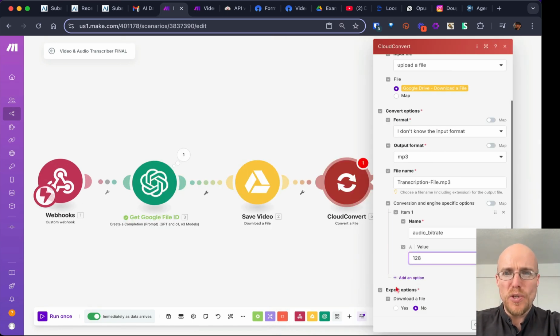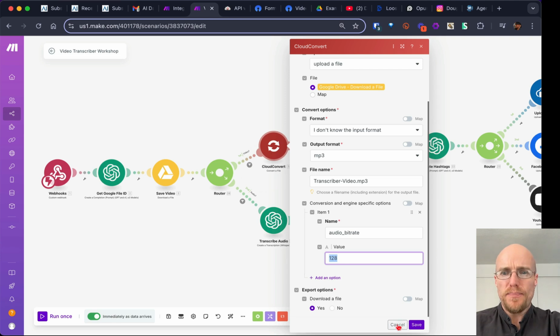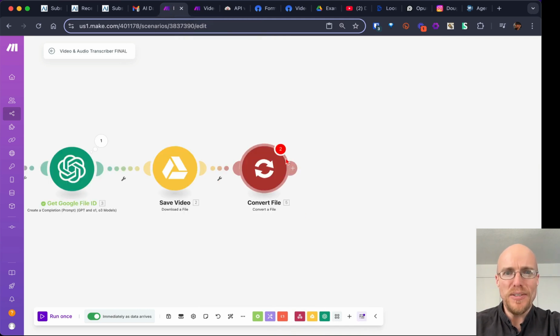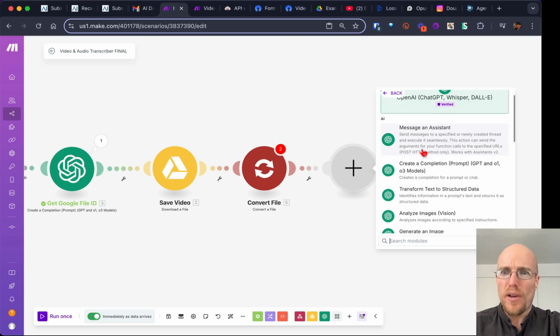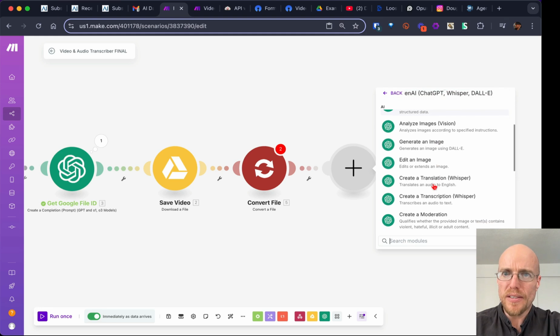And then the last thing is you want this to download that file. Boom, we've got it in there. So convert, we can call this a convert file. Okay, what do we got next? The fun stuff now begins. We are going to transcribe this file. We're going to go back into OpenAI, and now we've got our account connected, we can look at all these cool things.